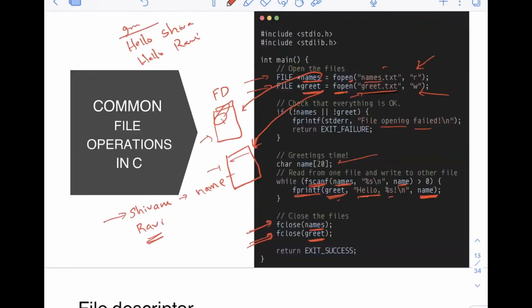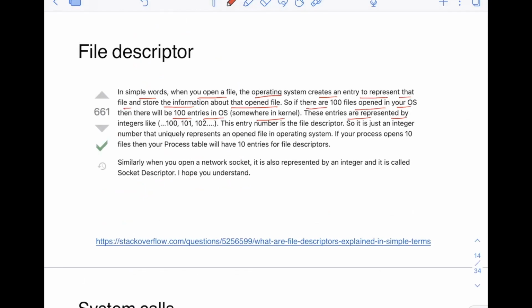So basically each of these file descriptors will have a unique ID. So let's say this is 1, this is 2, just an example here. Integers like 1010, 1002, like this, the entry number is the file descriptor here. So it is just an integer number that uniquely represents an opened file in the operating system. If your process opens 10 files, then your process table will have 10 entries for these file descriptors. So do remember, file descriptors are very important. Whenever you open a file, a new file descriptor is created to store a lot of data about those files. And of course, there will be a unique number associated with this file descriptor.